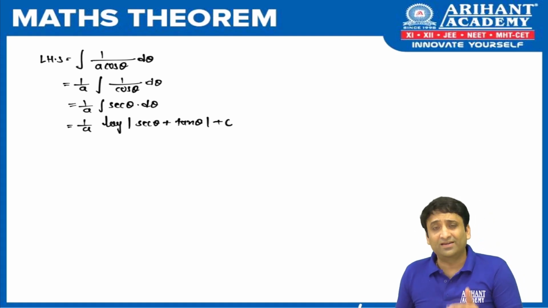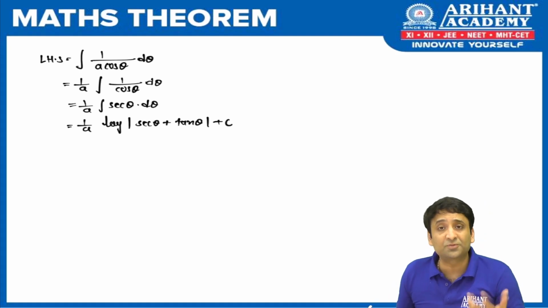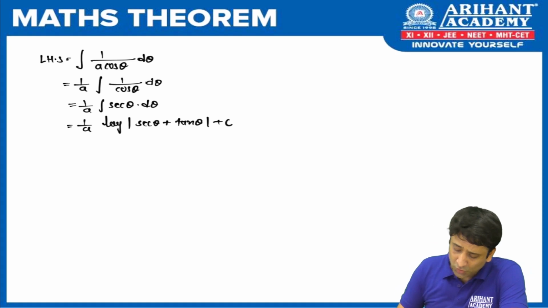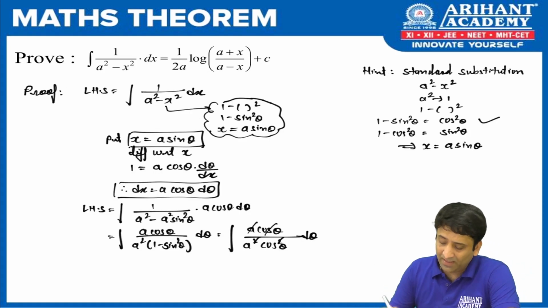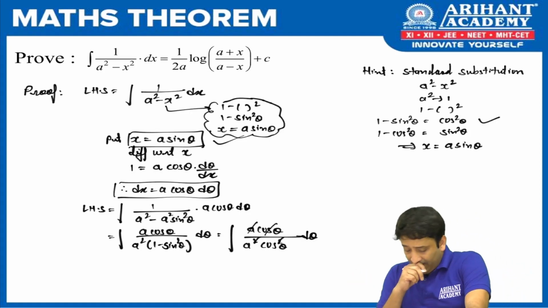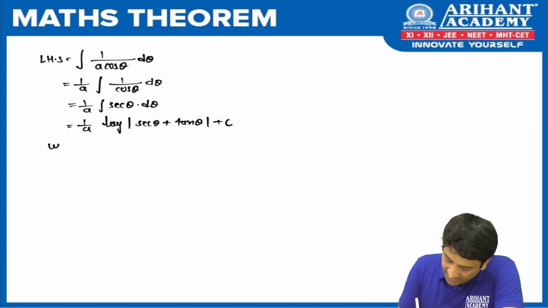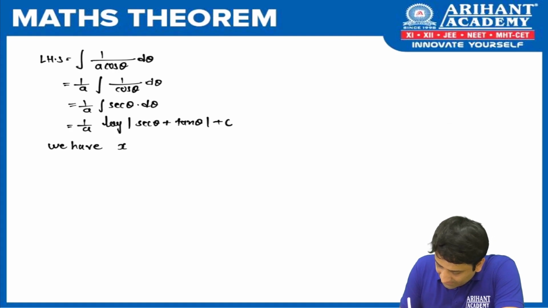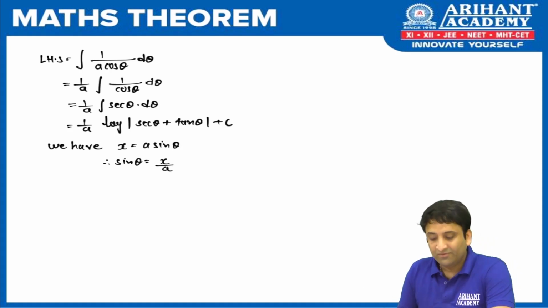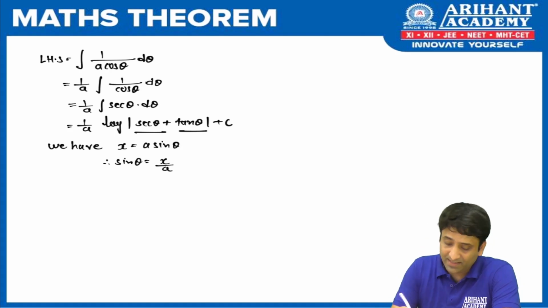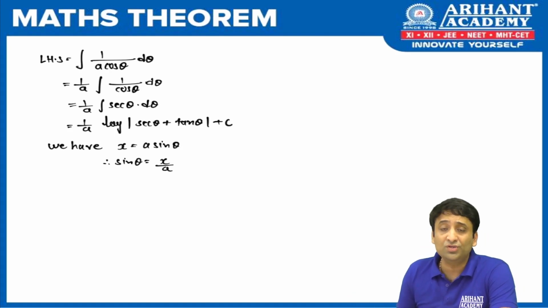Now let's start with the last case, which talks about the resubstitution. We cannot leave the answer here because we want the answer in terms of x. So let's go to the initial part, where we had x is equal to a sin theta. So from there, can we get sin theta? What is sin theta? It is x upon a. Fine. But what we want to resubstitute here are sec theta and tan theta. So for that, we use the triangle method.